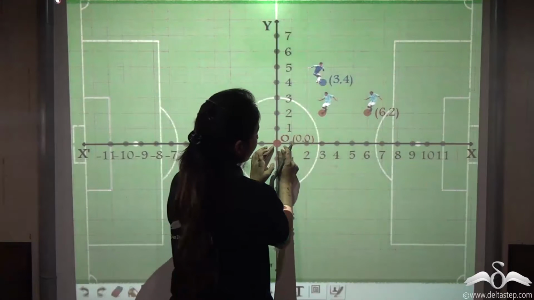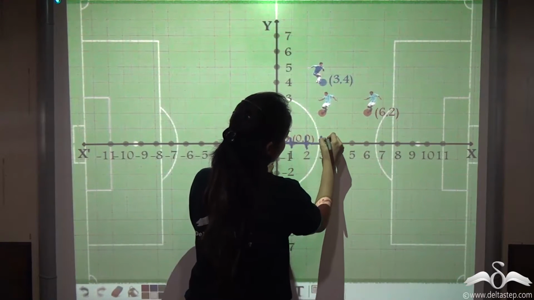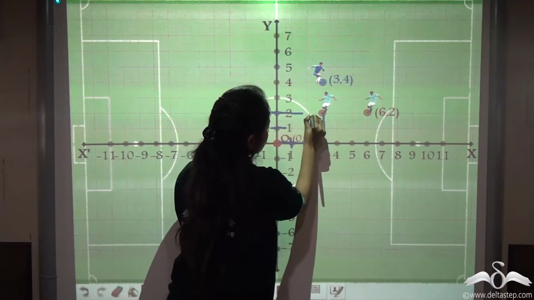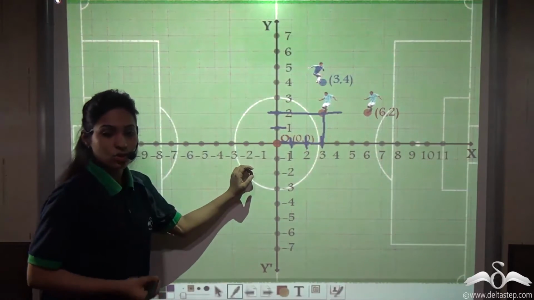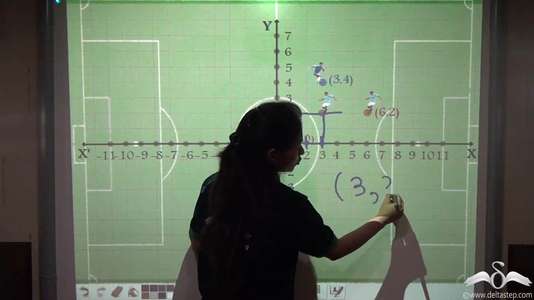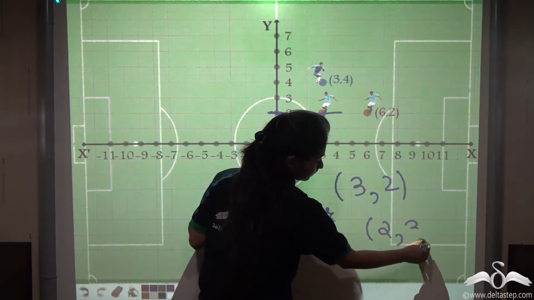Well, you can see that 1, 2, 3, that is 3 places on the x-axis, and 1, 2, that is 2 places on the y-axis. So how will we write it? We will write it as 3, 2 or 2, 3.